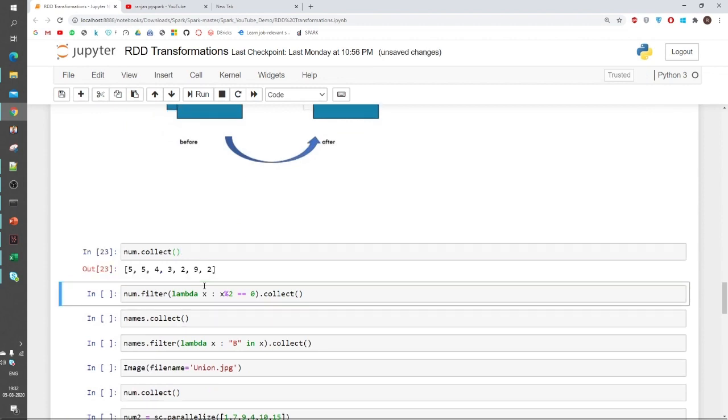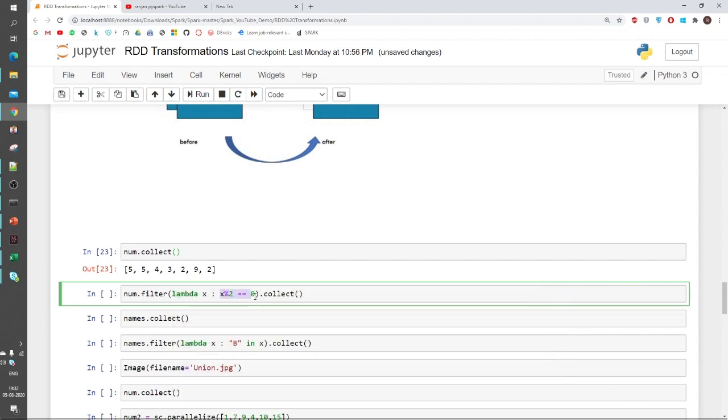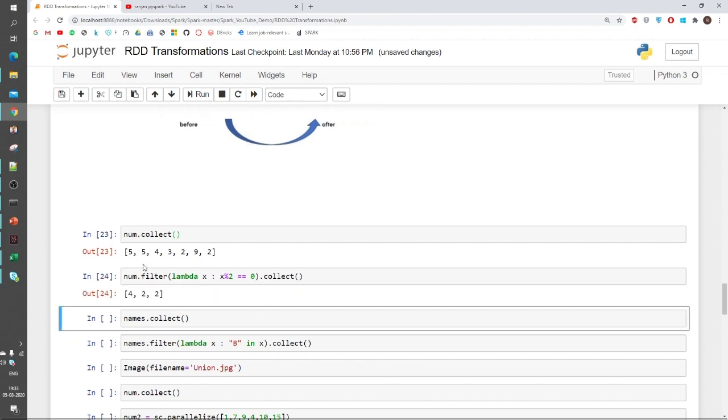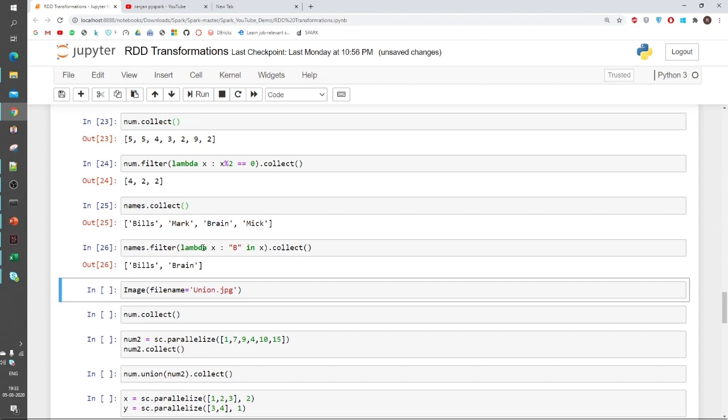So here is the information. This would be my data, and now I am applying some filter operation. In this I am mapping a function. Whatever the information is even, just give me that result. So it will give me the even result. Now I can do the same in case of strings. So I am here filtering whatever the information is starting with B, just give me that information. So it is giving me Bills and Brain.